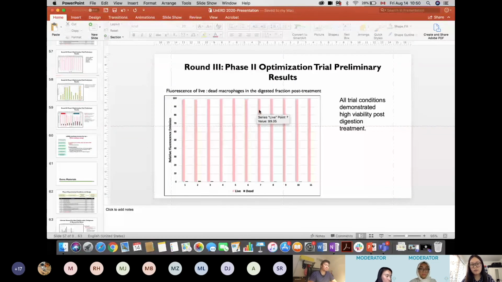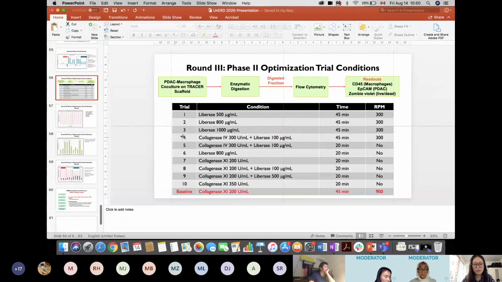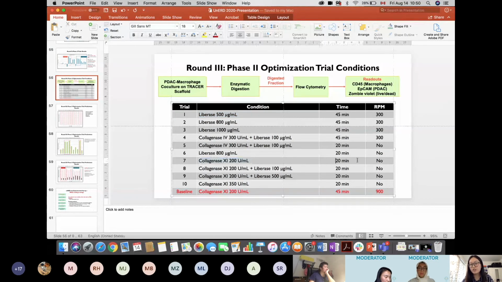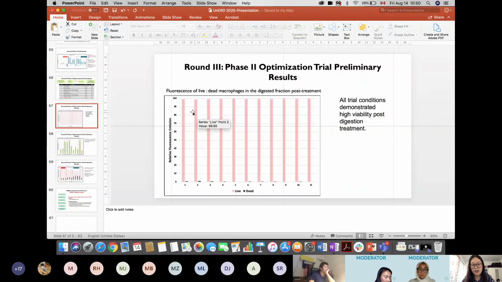We ran another 11 trials, and here are the conditions. For example, we adjust the incubation time and the shaking condition, and these are the new results. As you can see, the viability of all of them is almost 100%, so none of them are very harsh to the cells.